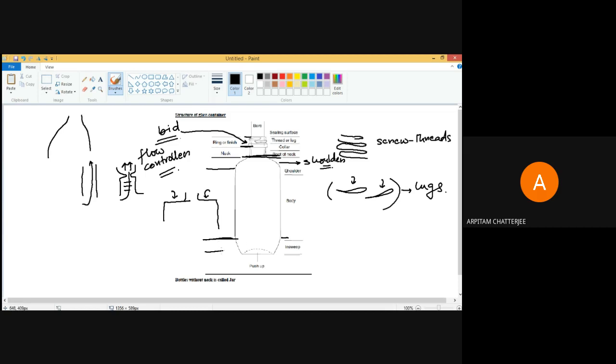So this is the basic structure of a glass bottle. Sometimes we also call it the anatomy of the glass bottle. Now, the size of the shoulder, the type of the shoulder, the type of the finish may be different, but fundamentally any glass bottle you take will have this.